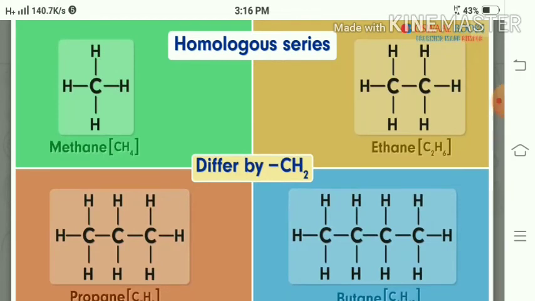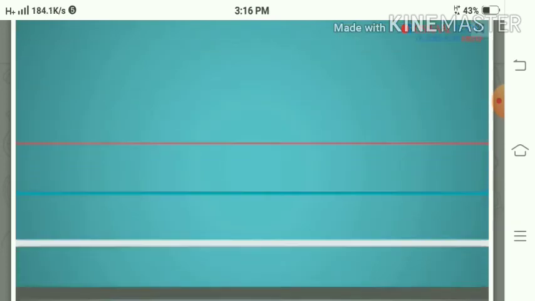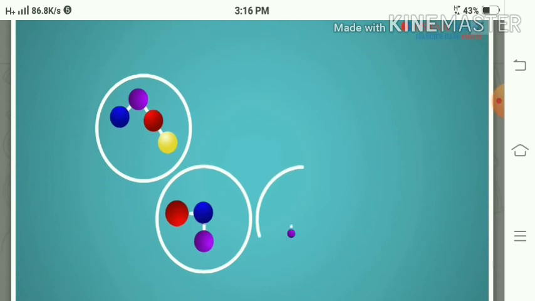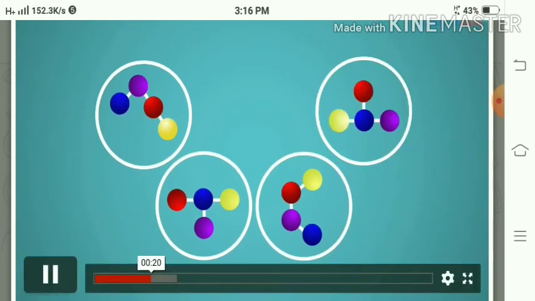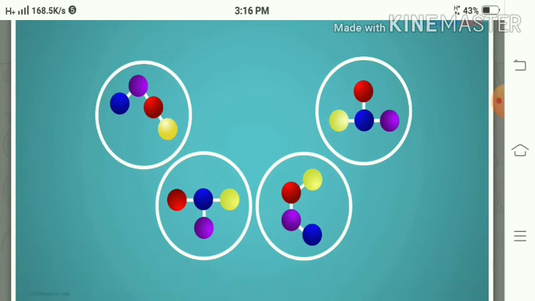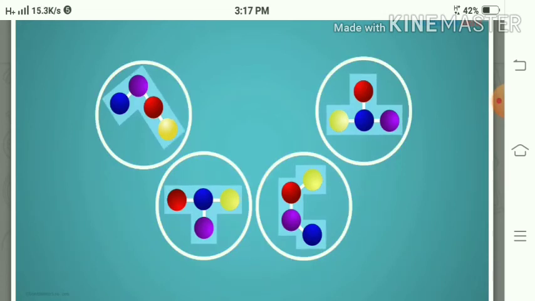We can write the isomers of these homologous series compounds. The molecular formulas of these homologous series compounds differ by a CH2 group, and their molar mass differs by 14 units. So here you can see the isomers of these homologous series compounds.